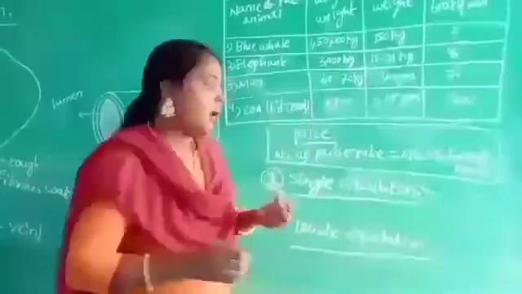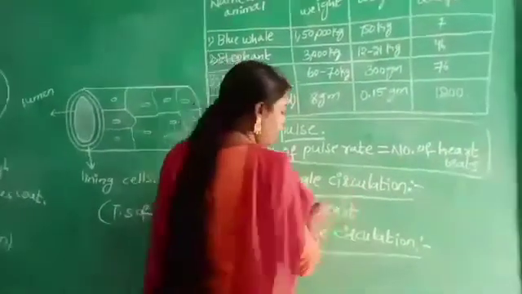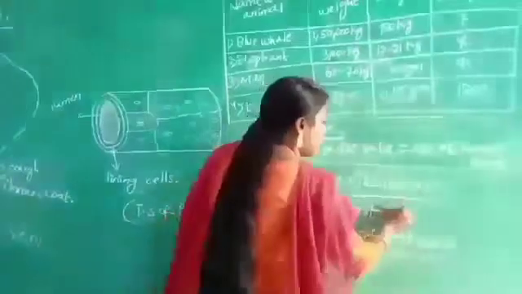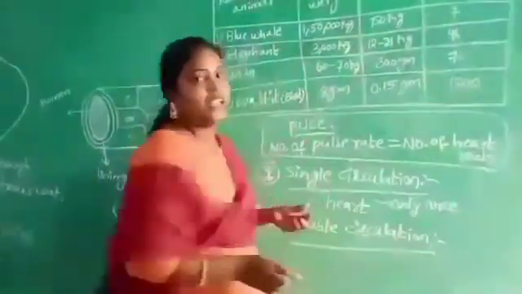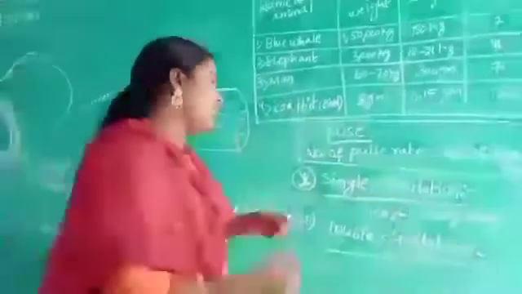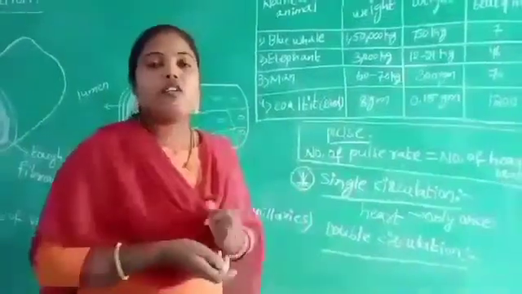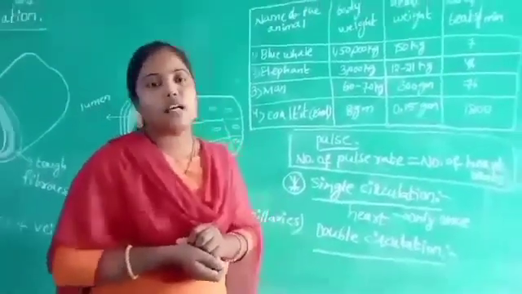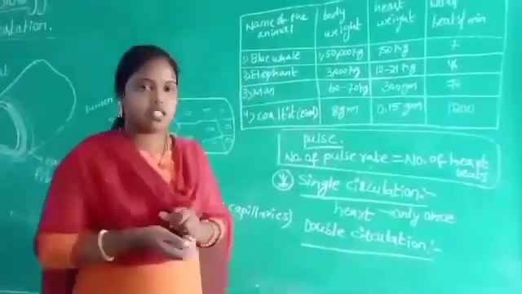If our heart receives the blood only once to complete the cycle, that is called single circulation. Single circulation takes place in unicellular organisms like amoeba and paramecium through the diffusion process.